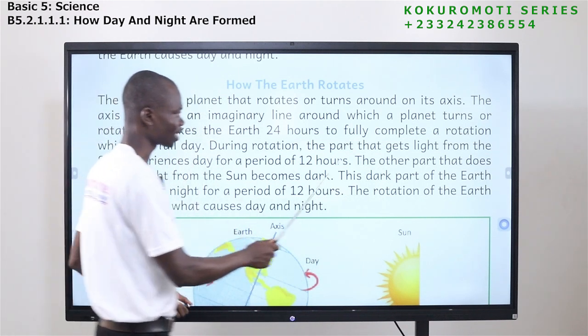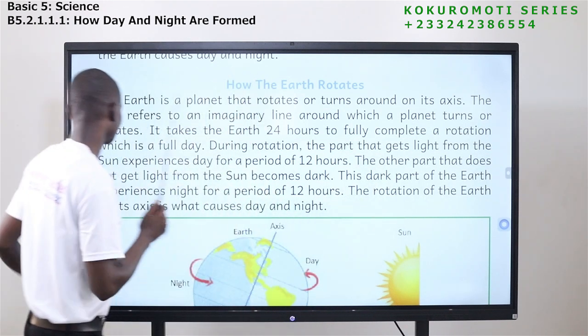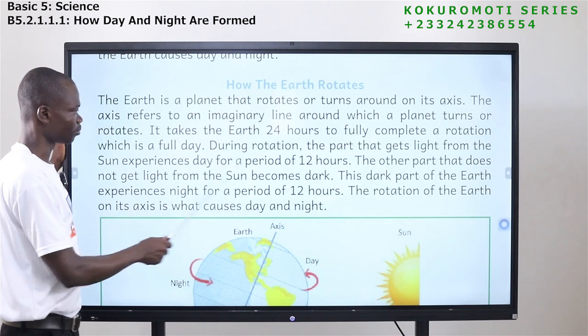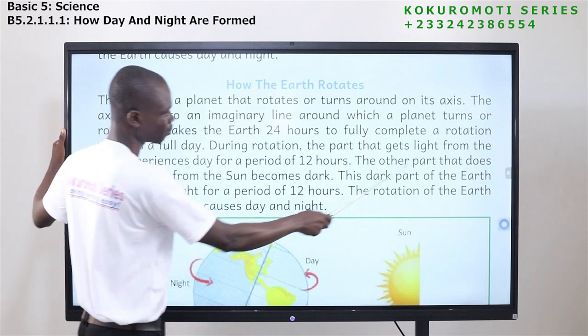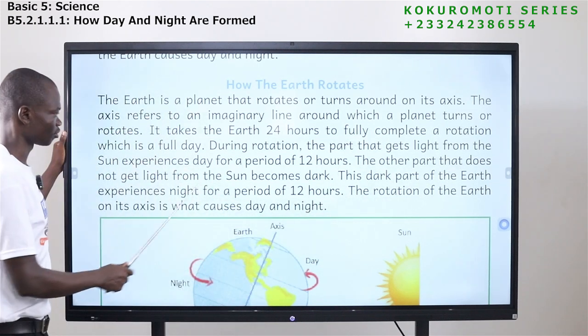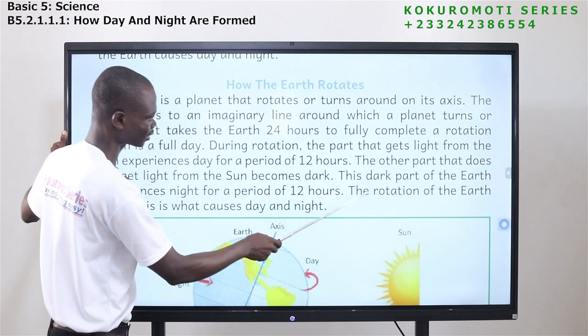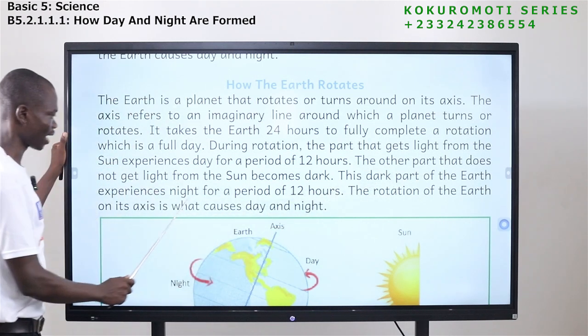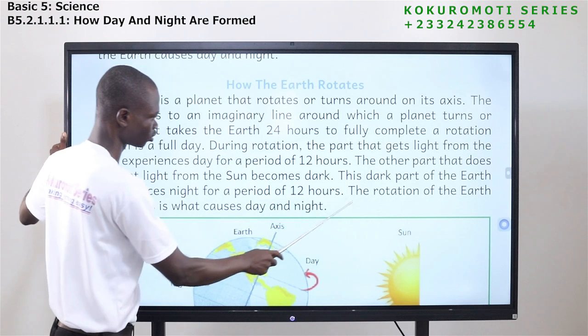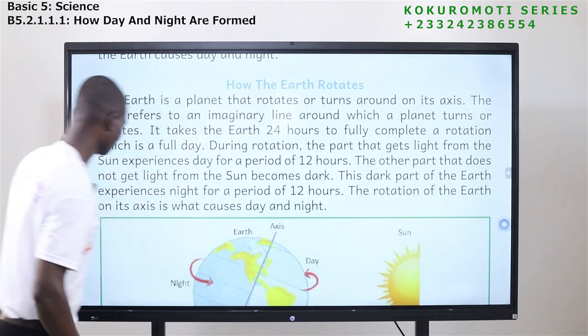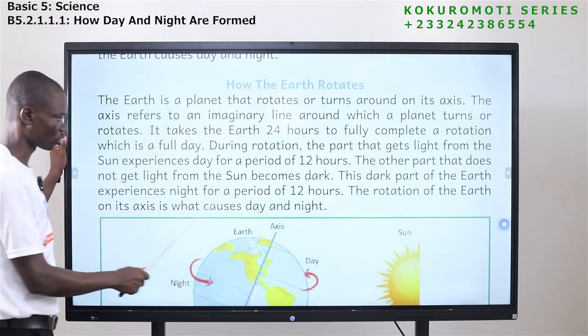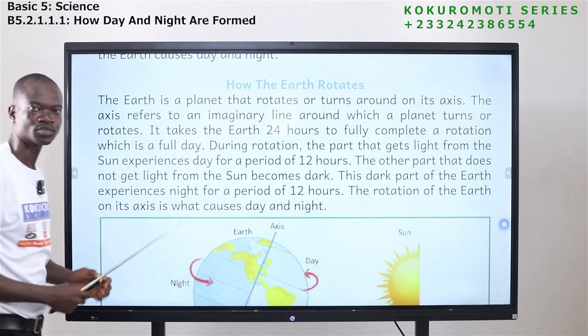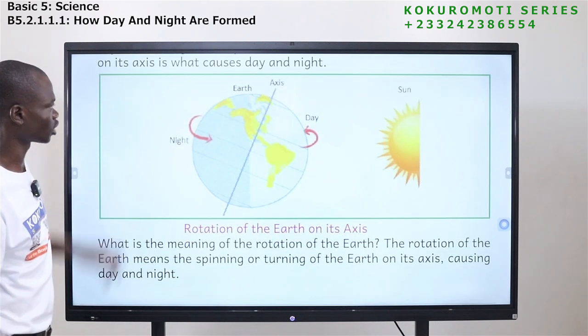During rotation, the part that gets light from the sun experiences day for a period of 12 hours. The other part that does not get light from the sun becomes dark. These parts of the earth experience night for a period of 12 hours. So the rotation of the earth on its axis is what causes day and night. So let's look at this picture.